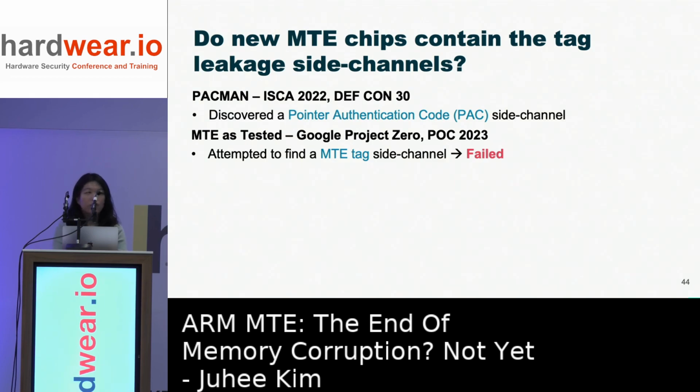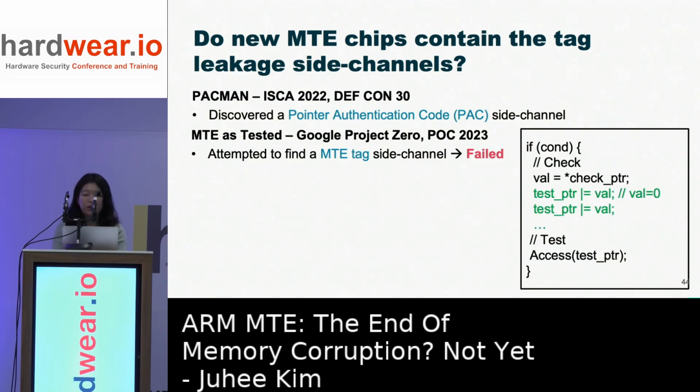So Google Project Zero conducted an analysis of the MTE hardware, including a search for the tag side channel, but they failed to find any hardware tag side channels. They tested code consisting of the track pointer access and then a dependent test pointer access, and they varied the distance between them, but this did not generate any cache difference. So what we did was find out what should be in the green part to induce the cache difference between the valid and invalid tags.